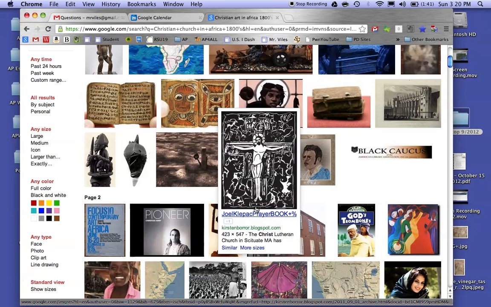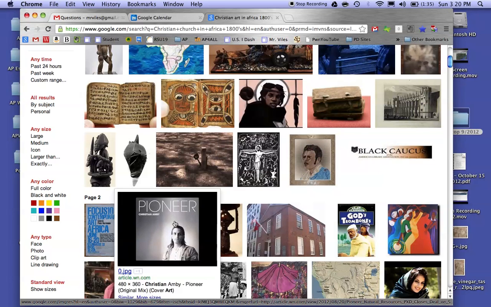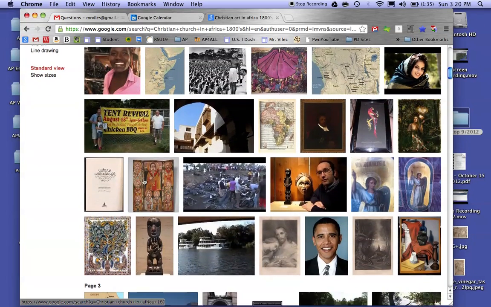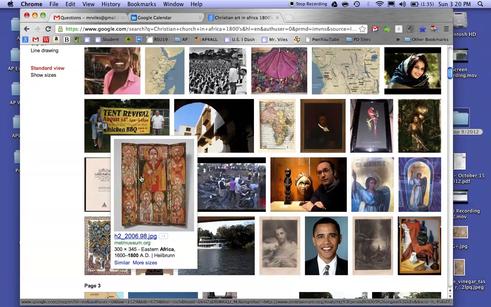No, you see here it's in Massachusetts, it looks like. No good. Continuing to look down here. Aha. This looks like it's out of a museum. The Met Museum. Very good. From Eastern Africa, 1600 to 1800 AD. This is the very sort of thing we're looking for.